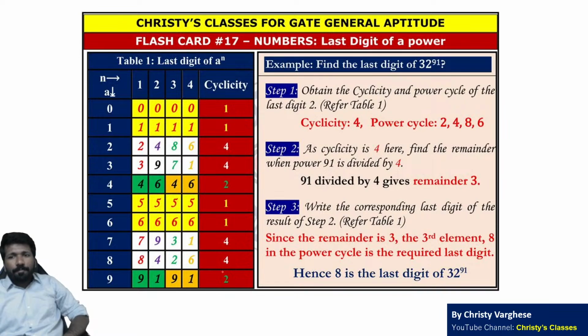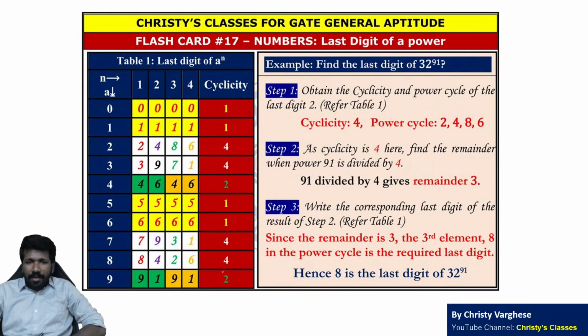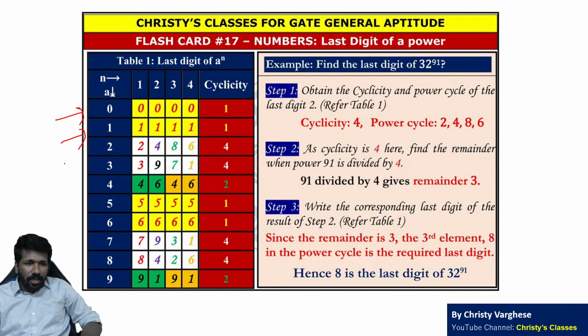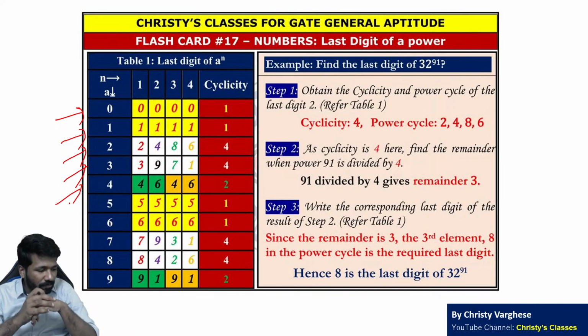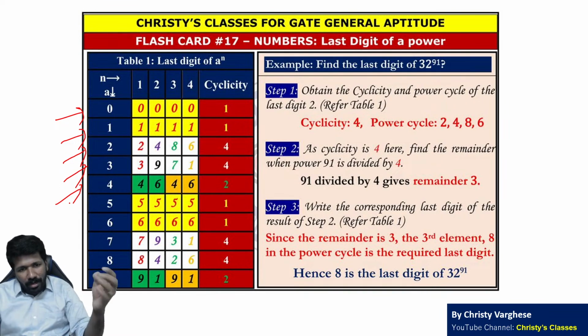फिर लास्ट डिजिट ऑफ पावर, मल्टीपल टाइम्स गेट एग्जाम में आया है। लास्ट डिजिट ऑफ पावर का समरी इसमें दिया है। नहीं पता है तो इस YouTube चैनल में 3-4 वीडियोस हैं only on this topic itself. You can learn this by watching any of those videos. The summary is given here. Those of you who are already familiar with this concept, to revise this flashcard is enough.